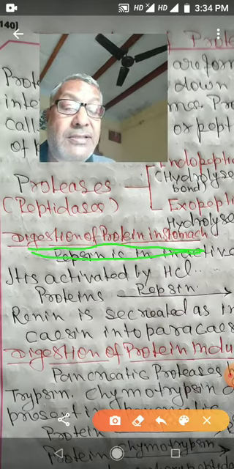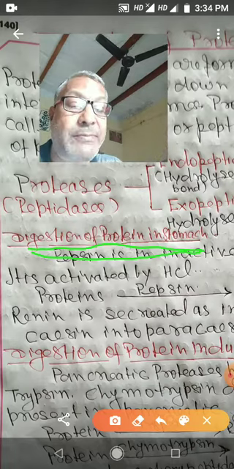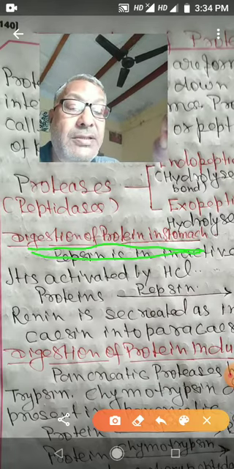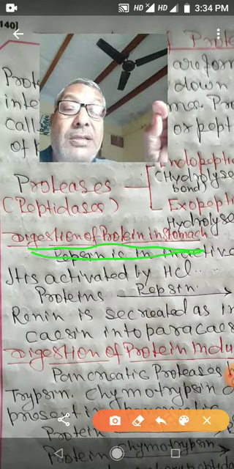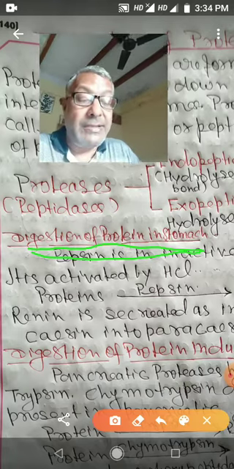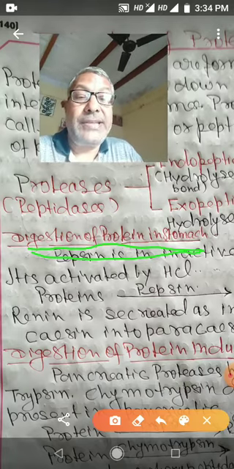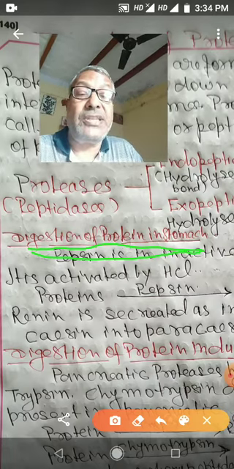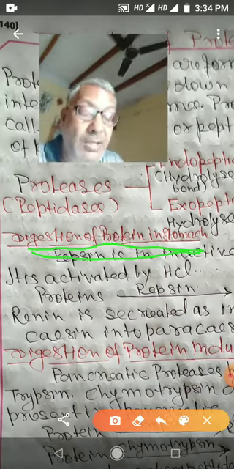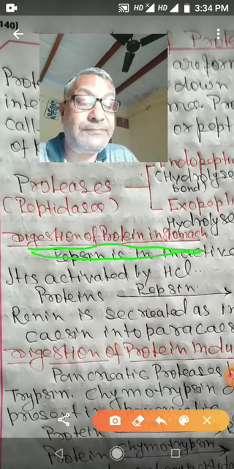In the stomach, pepsin enzyme is present in the inactive form, that is propepsin or pepsinogen. It is activated by hydrochloric acid. When it is activated, propepsin changes into pepsin, and now pepsin acts on the protein.